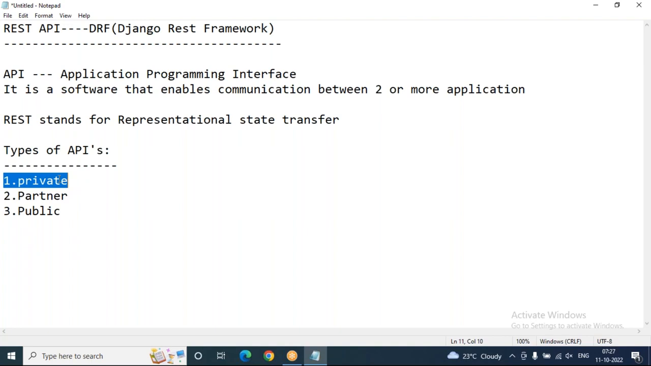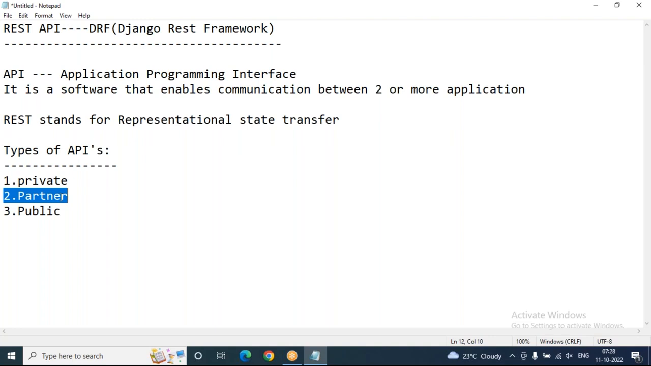Partner API means it can be used among business partners. Suppose multiple organizations deal with the same services with their customers, they can go for partner APIs. That means the API is shareable. Different organizations' people can handle customers' requests and responses through the same API only. So that is partner API.